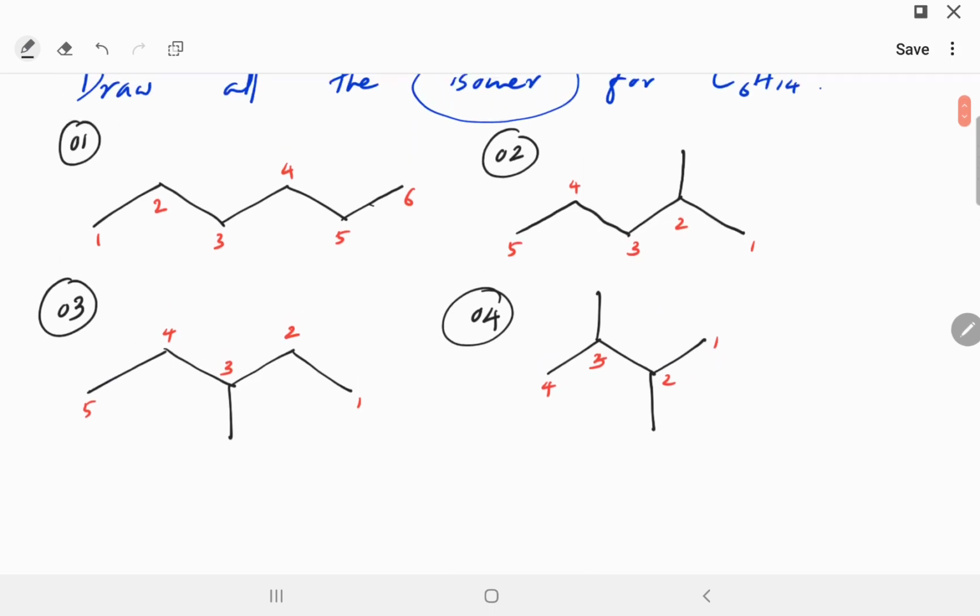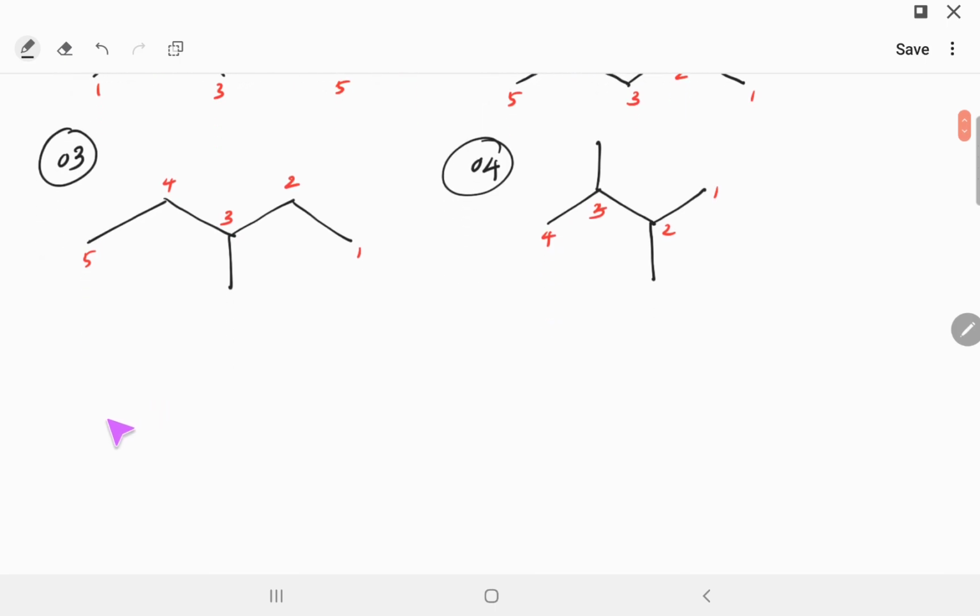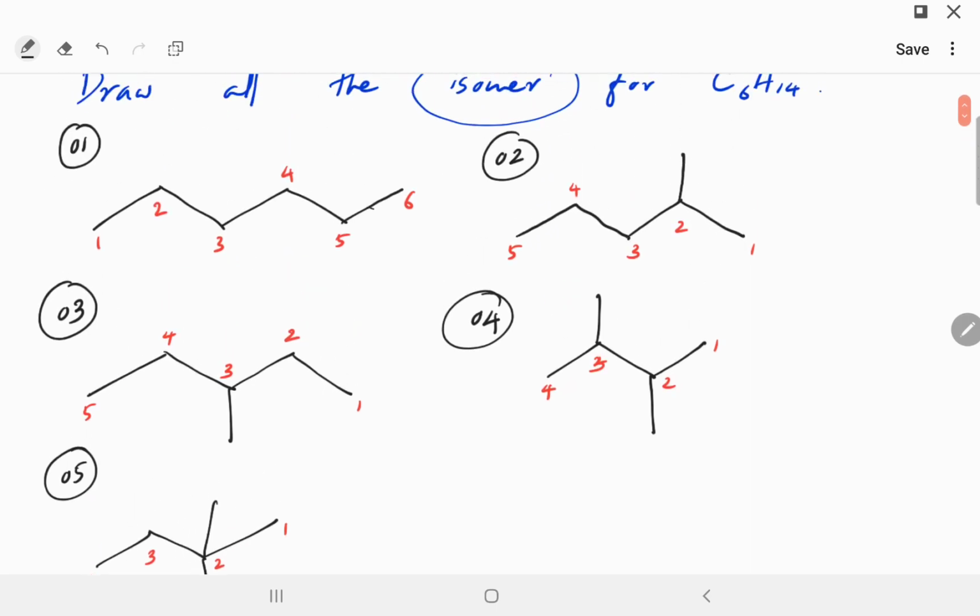Because now the branches are coming out of second and third carbon, but if I put the 2 branches on the same carbon, it will be something like this. Look at this one. It has a continuous chain of 4 carbons, 1, 2, 3, 4, and here the 5th and 6th carbon are coming out of the second carbon. All right, so that is another different structure. So I have drawn 5 different isomers for C6H14.